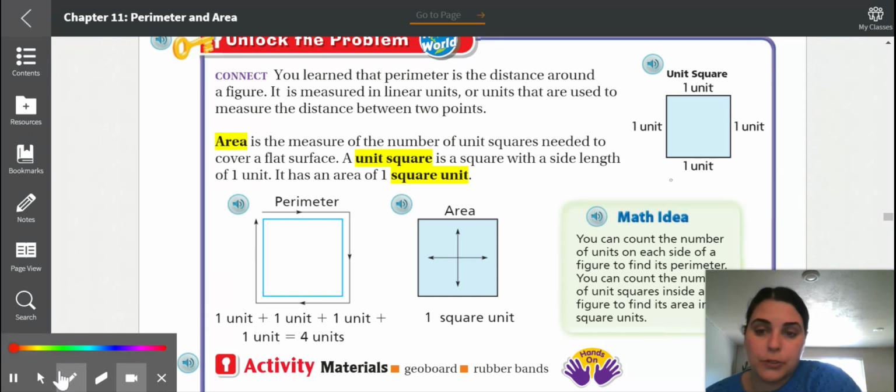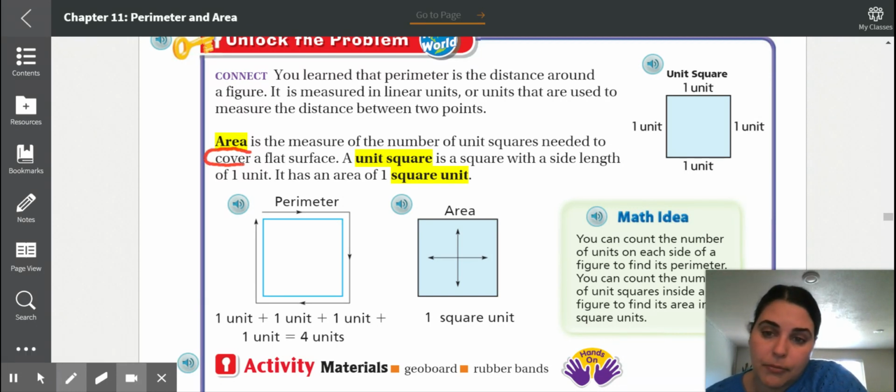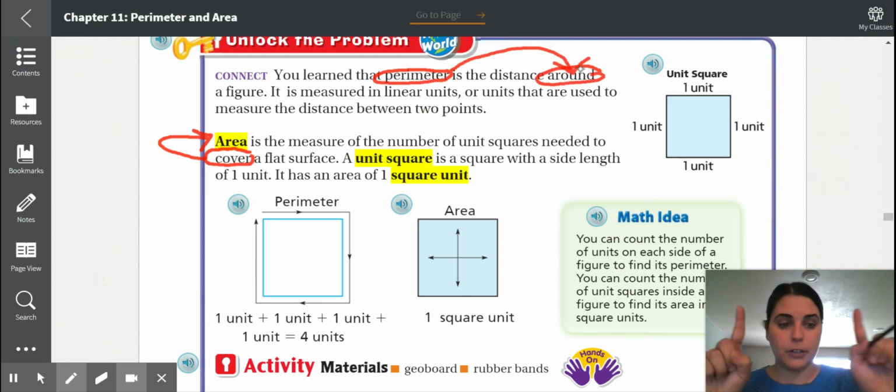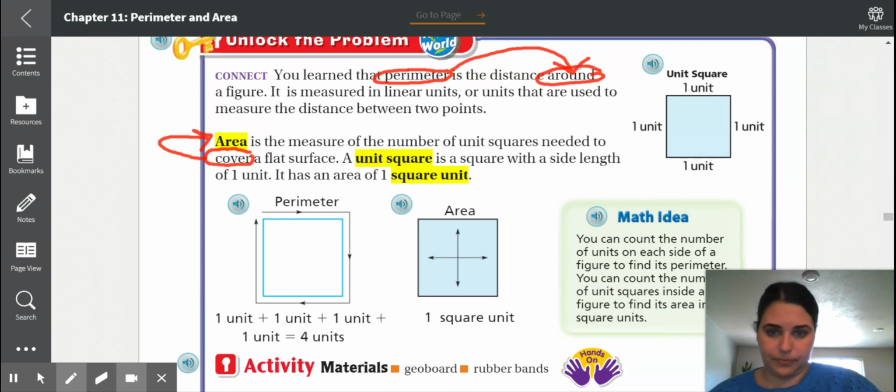So I want you to circle this word cover. Cover goes with area. And then go back up here and circle perimeter. And perimeter goes with the word around. Perimeter goes around, area covers.